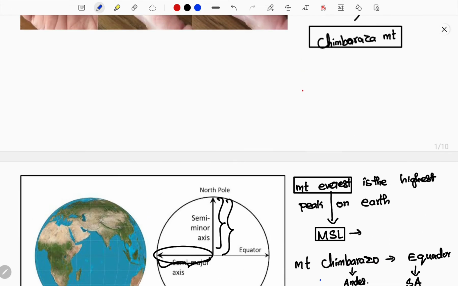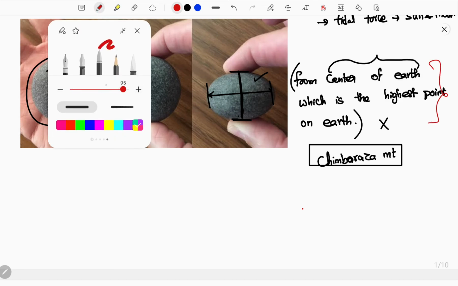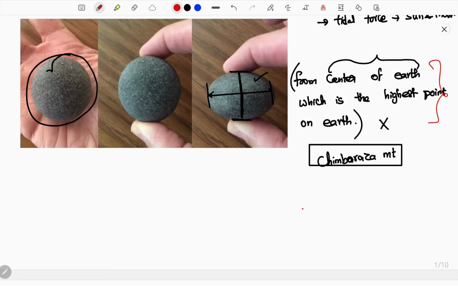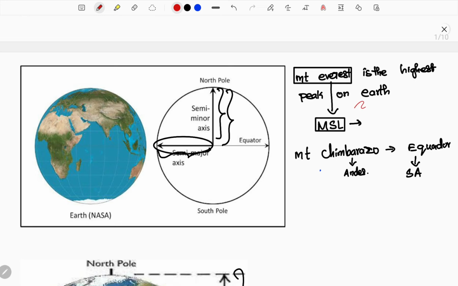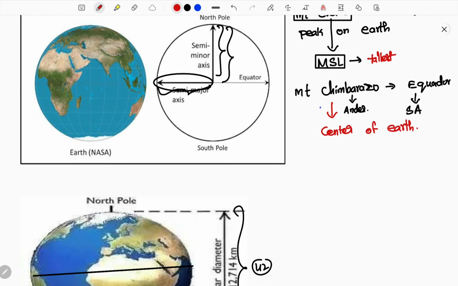If the question is asked as I mentioned here, you should not answer Mount Everest, but most students go for Mount Everest, and that will be the wrong choice. Mount Everest is the tallest only with respect to the mean sea level. But when you are comparing with the center of the earth, Mount Chimborazo is the highest point on the earth, or the farthest point from the center of the earth.